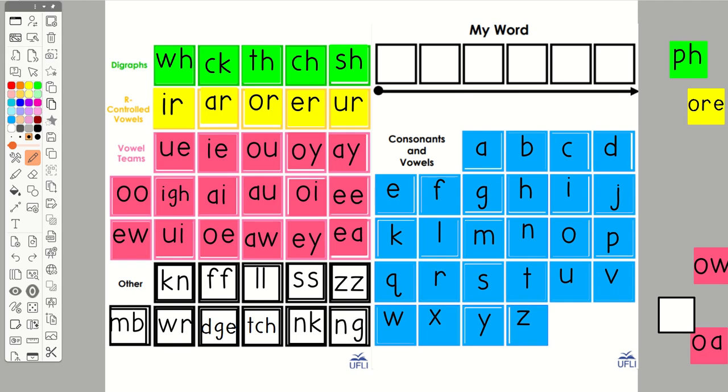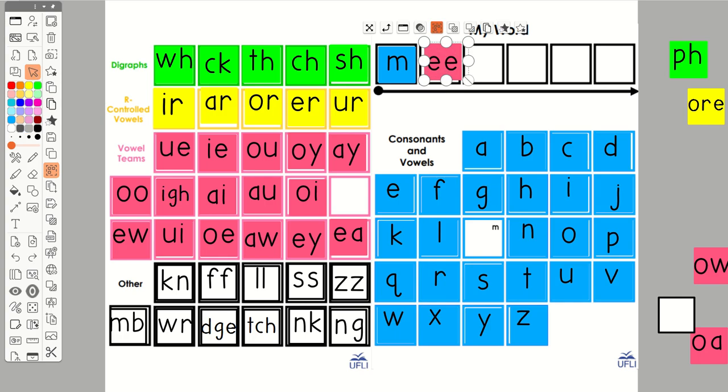And now we're going to make some words. And we're going to start out by making the word meet. And this is meet like I will meet you at the playground. So sound it out and find your letters. Meet. It's going to be an M. E. E is a vowel team, so I see it here in the pinks, and here's the EE. That's the one I'm going to use for this kind of meet. If you used EA, you were spelling meat like the kind of meat that you eat. Just switch it out. Meet and a T.